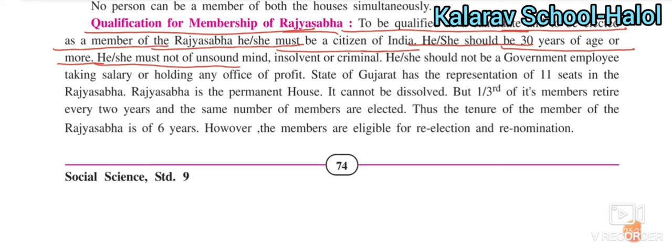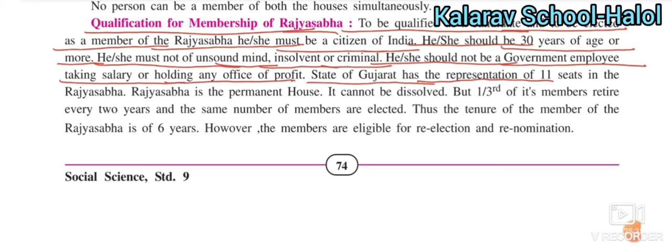Okay, next is he or she must not be of unsound mind, insolvent or criminal. He or she should not be a government employee taking salary or holding any office of profit. The state of Gujarat has the representation of 11 seats in the Rajya Sabha. So this is a very important point. From this point, a 1 mark question will be asked in the exam. From the state of Gujarat, how many representations of the seats in the Rajya Sabha?